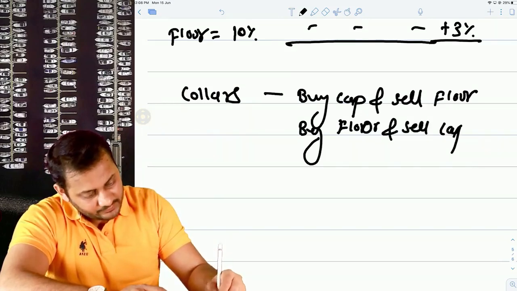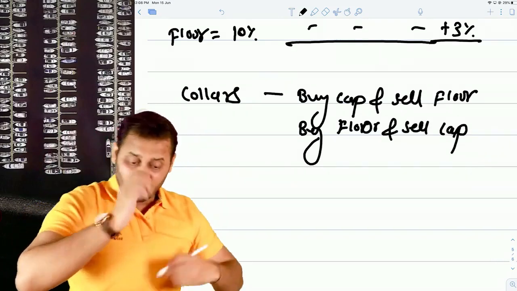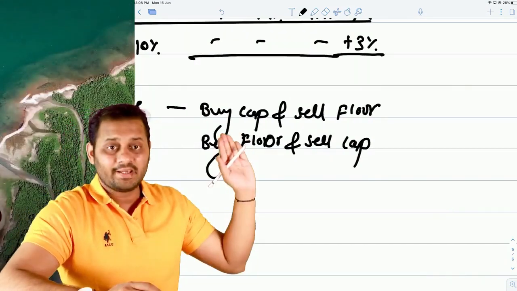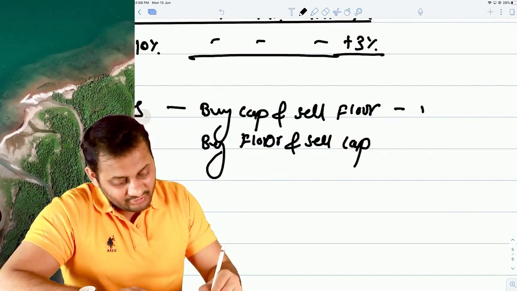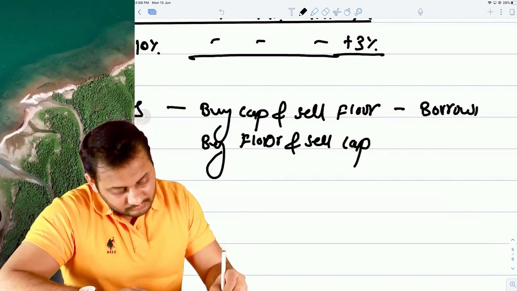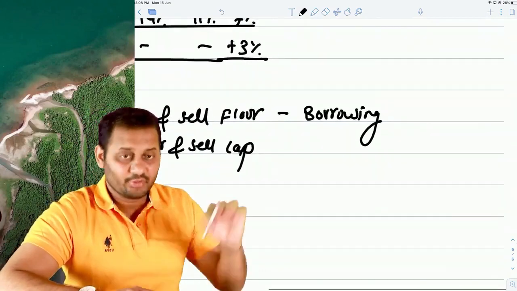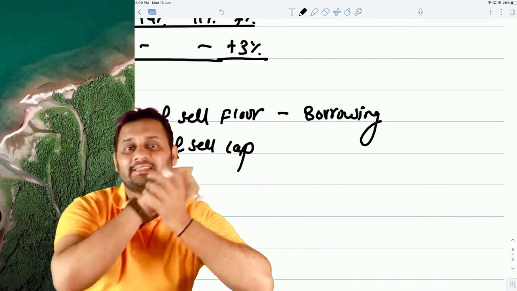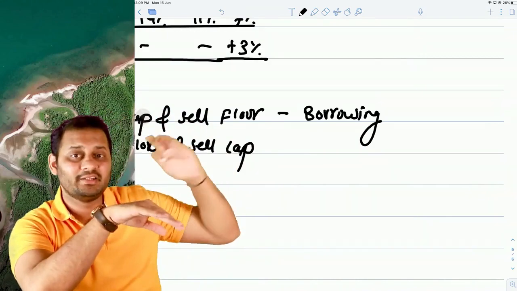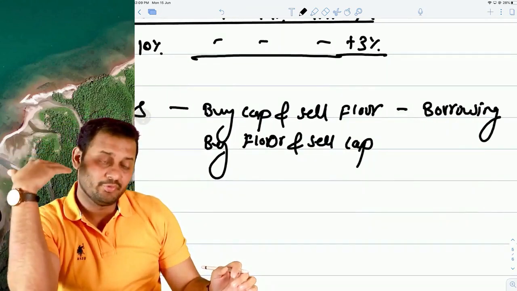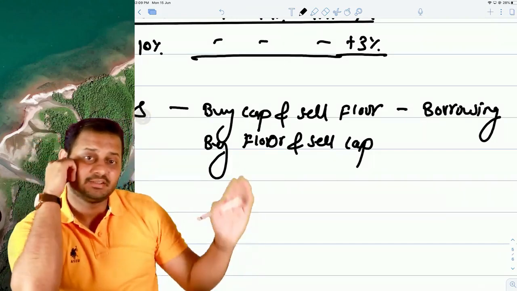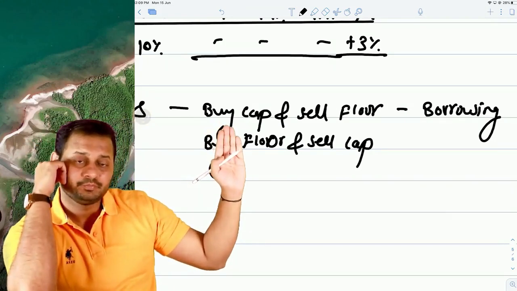Now, when do you think you are going to buy cap? It is only possible in case of borrowings. Why? Because in case of borrowings only, you have the risk of interest rates rising, and that's why you want to put an upper limit on the interest rates, and that's why you will buy the cap.